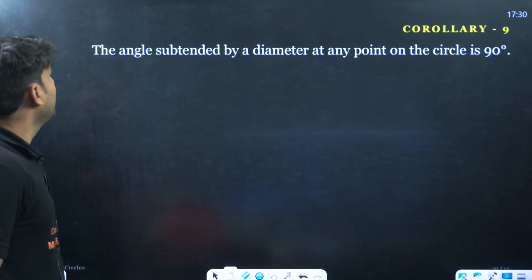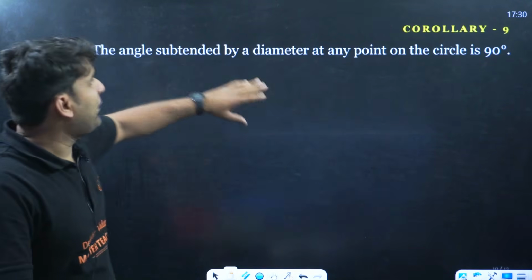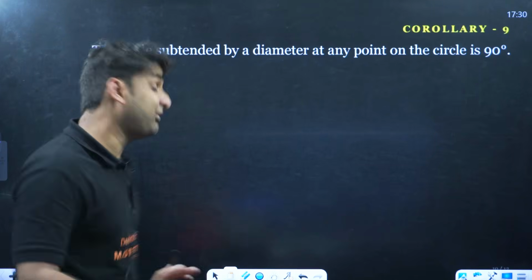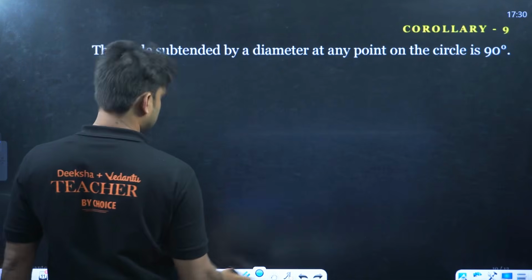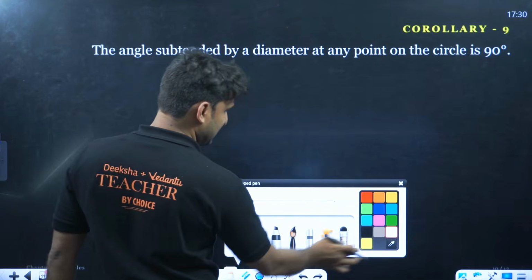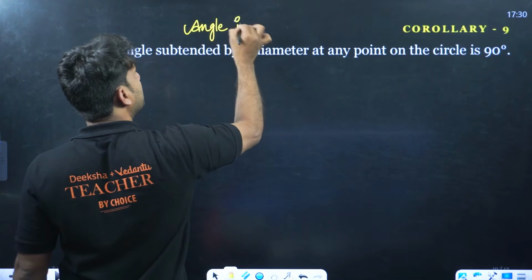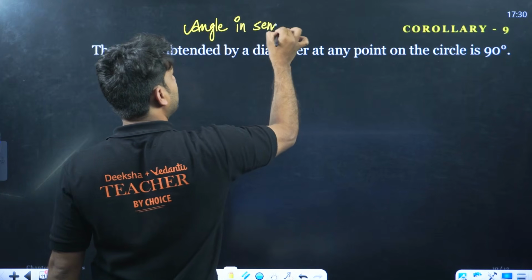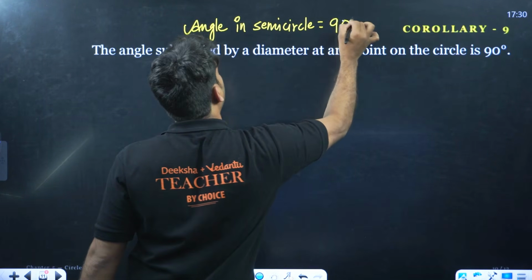Moving ahead. The angle subtended by a diameter at any point on the circle is 90 degrees. Literally interesting. This is called angle in semicircle, guys. Please, you can write in words: angle in semicircle. So angle in semicircle is equal to 90 degrees always.